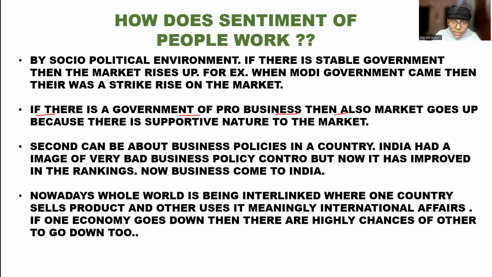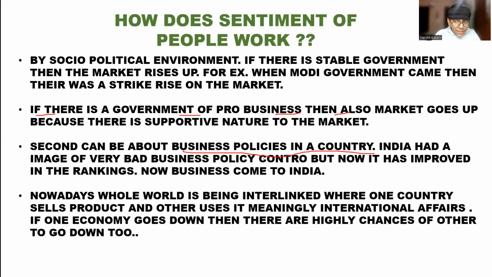Second can be business policies in a country. Business policies in a country matter a lot. India had an image of very bad business policy control, but now it has improved in the rankings. Now businesses come to India, and this is also being circulated outside India. Before the Sensex was released, there was no stock exchange going on here, and through seeing other countries, India also tried to develop itself.